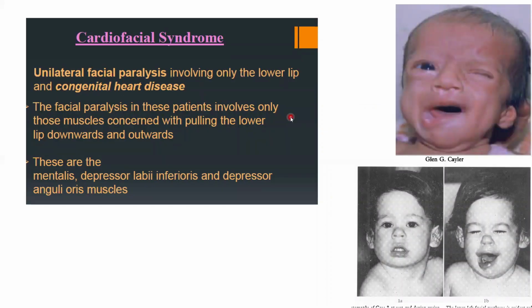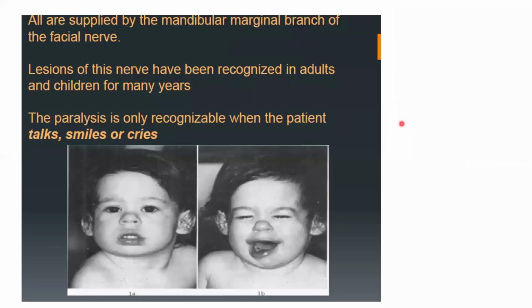There's another interesting thing that I came across, the cardiofacial syndrome. What happens here is that there is unilateral facial paralysis involving only the lower lip. Okay. So here, what is the branch of the facial nerve supplying the muscles of the lower lip? Marginal mandibular branch, isn't it? Okay, so that's the one mainly affected.